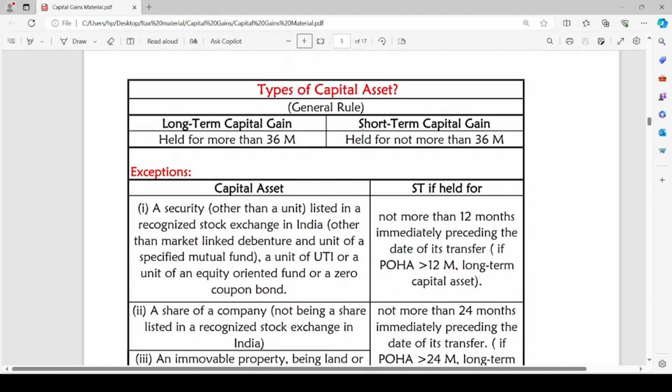Now let us see different types of capital asset. Generally, if the capital asset is held for more than 36 months, if the period of holding of an asset is more than 36 months, it is considered as long-term capital asset. If the capital asset is not held for more than 36 months, it is short-term capital gain. This is the general rule for any asset, but there are exceptions to this rule.